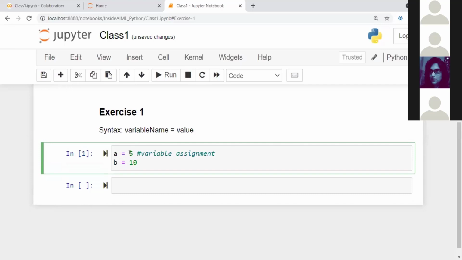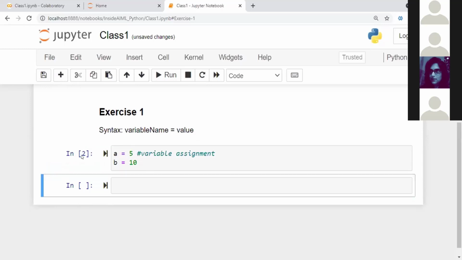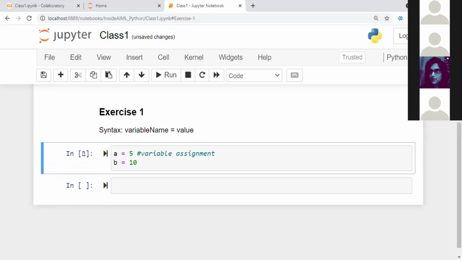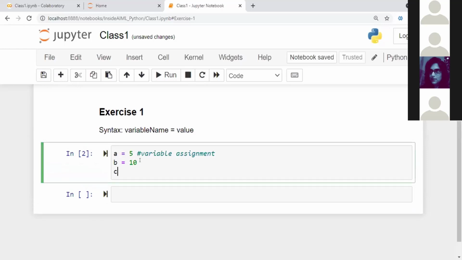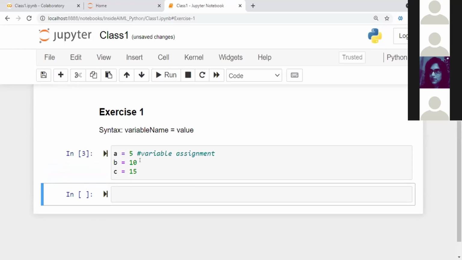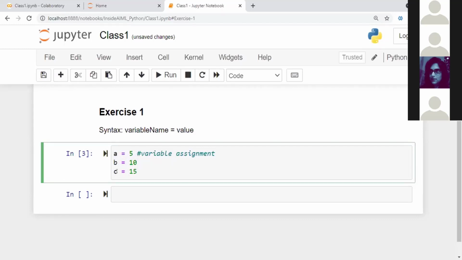You can also keep on running a lot of lines of code in the same cell itself. For example, A equal to 5, B equal to 10. Once you change a particular cell, you have to rerun it. Now you see that the number has increased to 2. I can just go on saying, C equal to 15, and then run it. So I have created 3 variables called A, B, and C and given the values 5, 10, and 15.